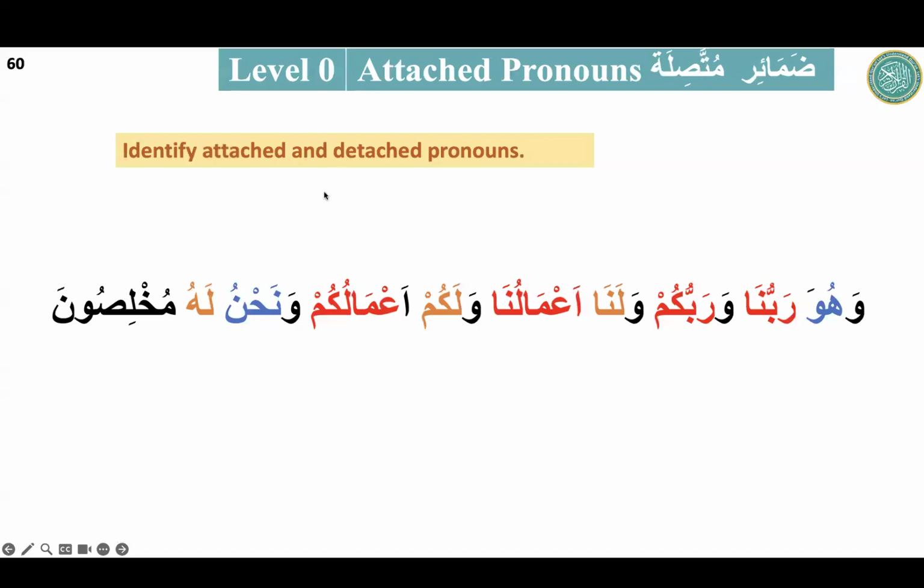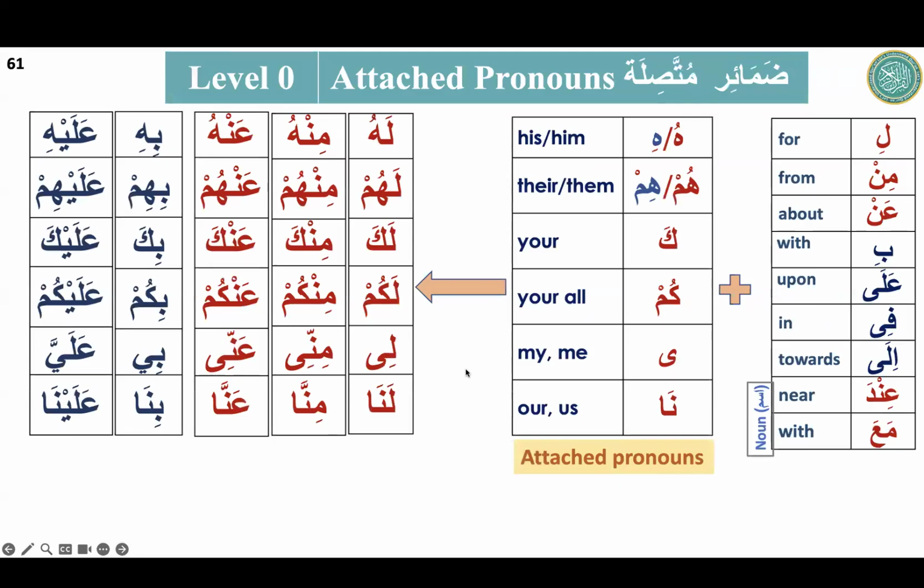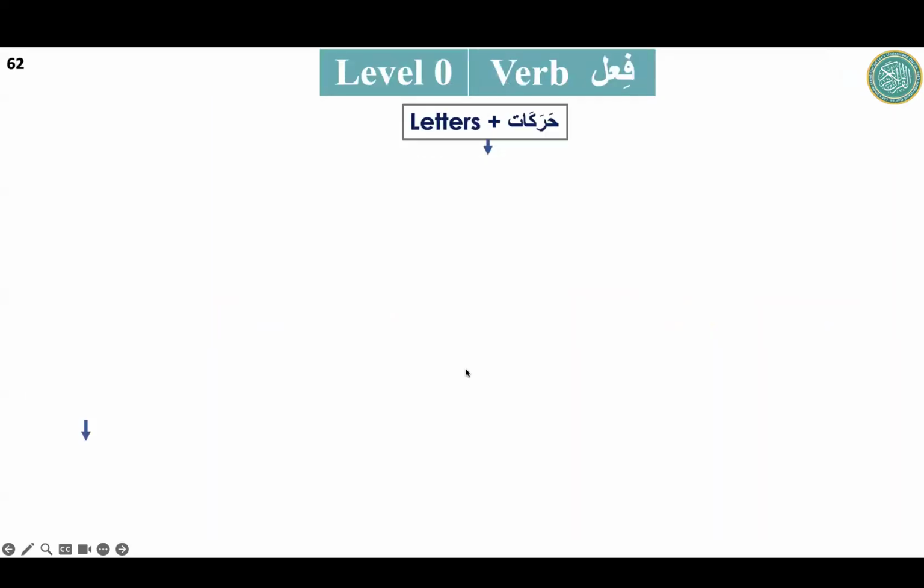Okay, so from today we will study verb. For the first time we are discussing verb. The first day we just discussed that the Arabic word can be a harf, an ism, or a fi'l. In English, an Arabic word can be a preposition, noun, or verb. Up till now, we have seen the prepositions and how they will be used.